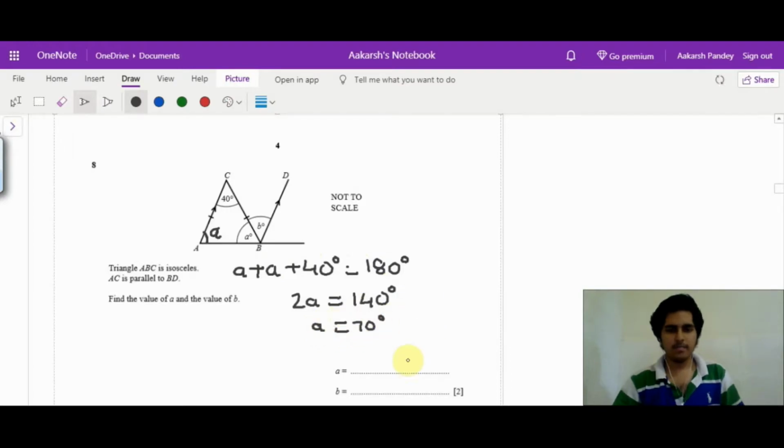Make sure that you write the answers in this given blank as well, because this contains marks. Even if you have the correct answer in the working space, you have to write your final answer in the given blank only.